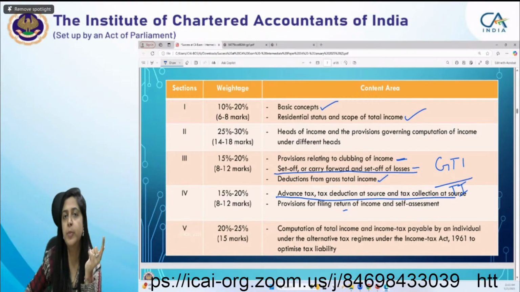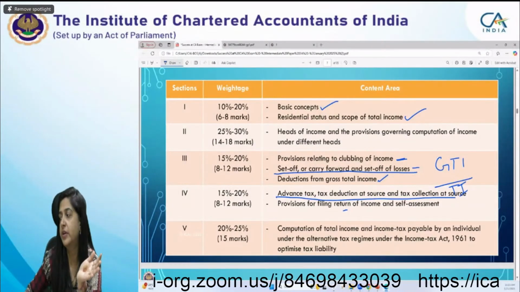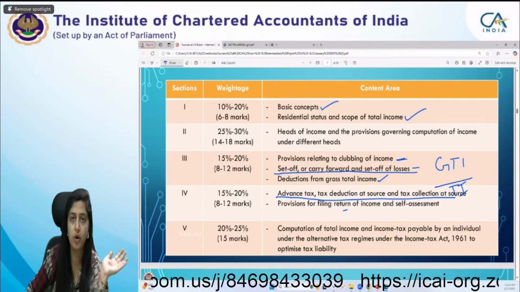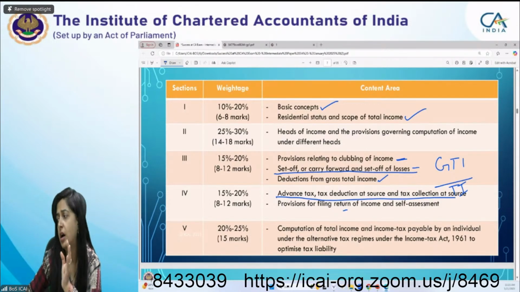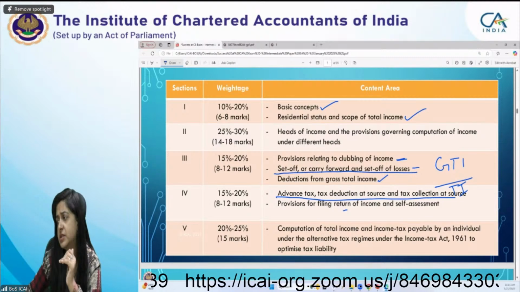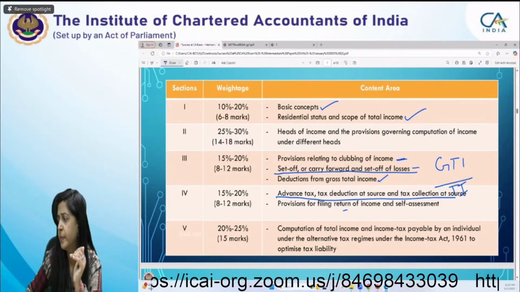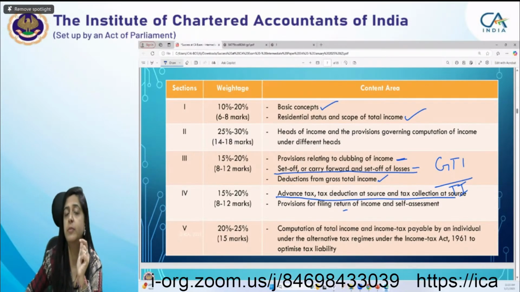For foreign companies only, the corporate rate has been changed. It was 40% earlier, now it is 35% for foreign companies only. Otherwise, for cooperative societies the rates are the same, and for companies also. Yes, Manav, I told you that 35% is for foreign companies.